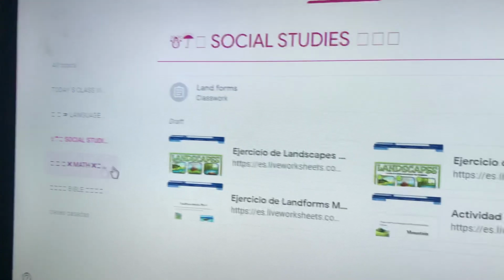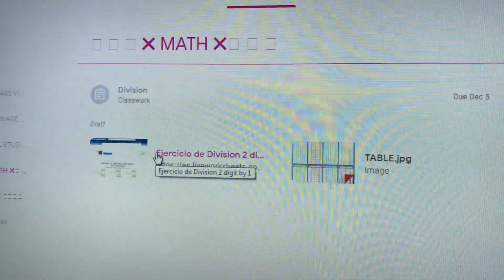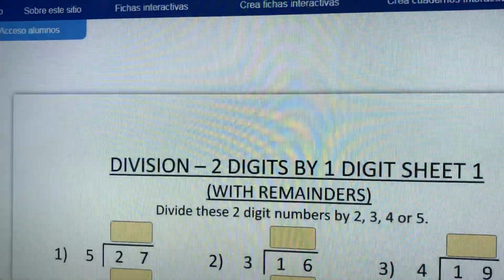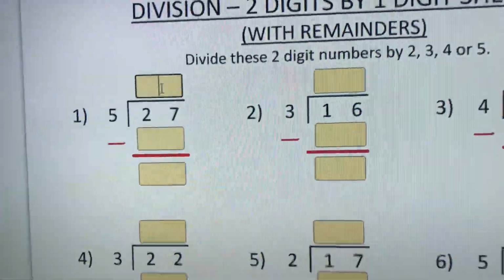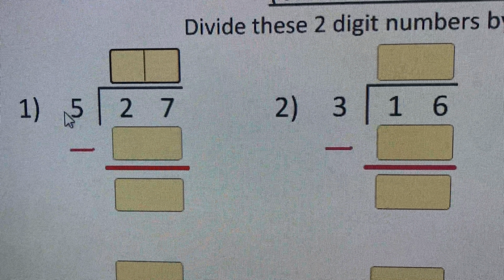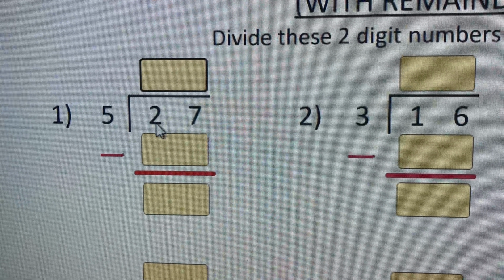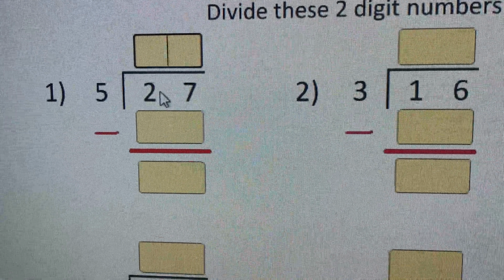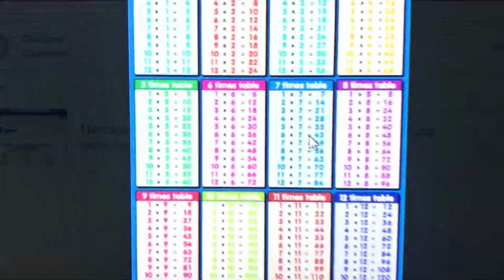Now let's move to math. Okay, math, we're gonna do one exercise because it's a division, right? So we open this one. I also give you the table, but today is gonna be division, right? I'm gonna do the first one. Pay attention to this one. So division, remember, I have 27 divided by 5. Okay, so I gotta find a number multiplied by 5 that gives me 27 or close to 27. So I go to the table of 5.